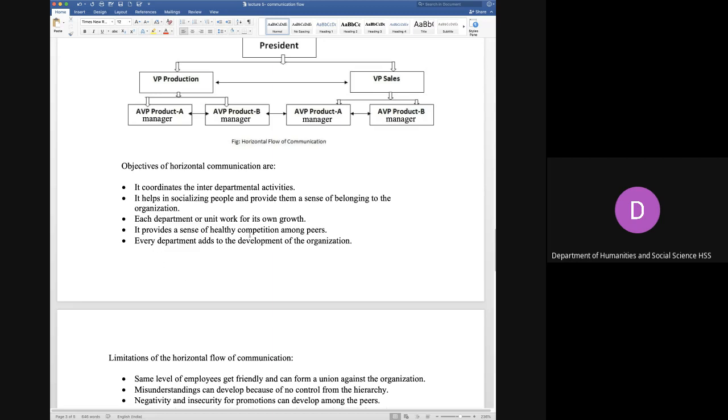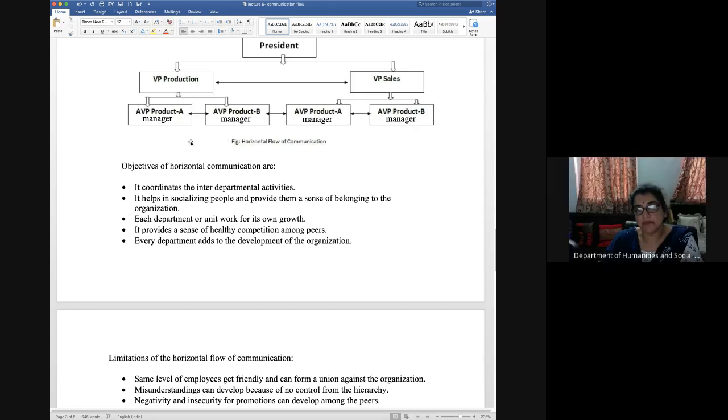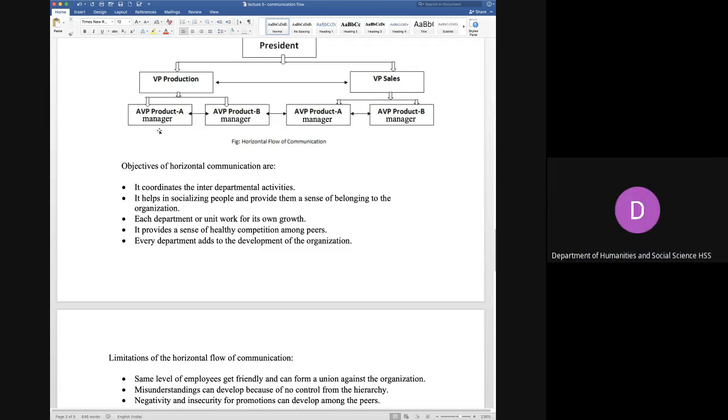It provides a sense of healthy competition among peers. So when all the managers are working together as a team, that means they have got healthy competition also. One manager gets a proposal or an idea, so the other manager will also think that I should come up with some new idea, because he has got this idea and he might get promoted because of it. So he will also work accordingly. That is why a sense of healthy competition is there. Every department adds to the development of the organization.